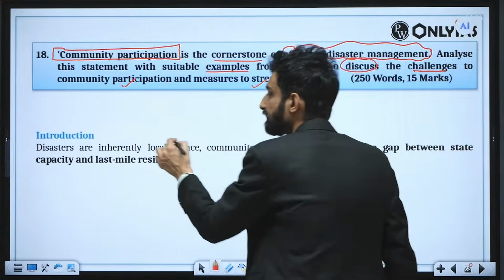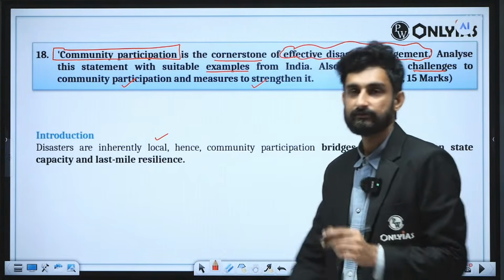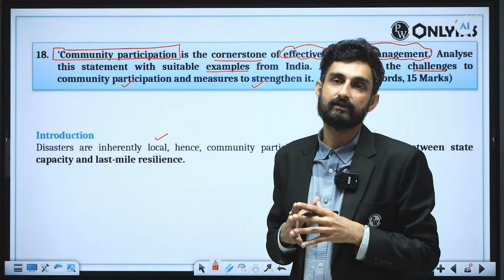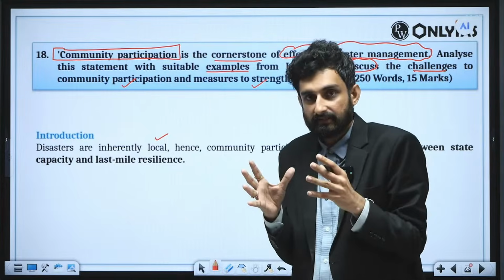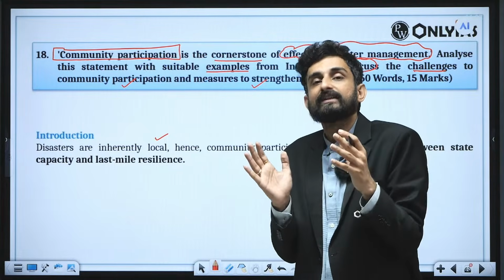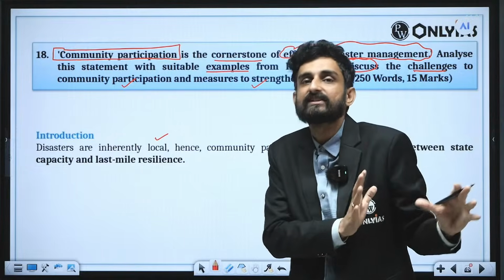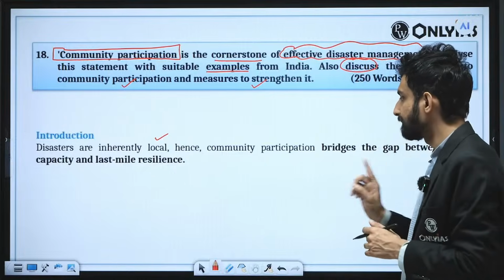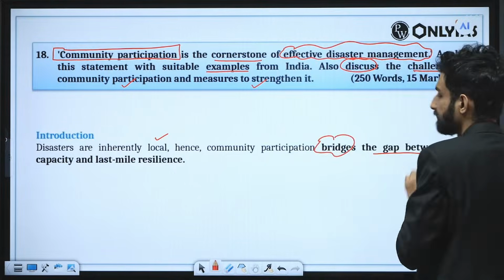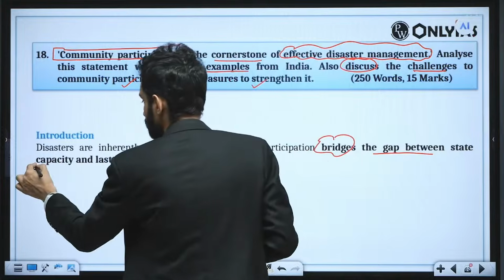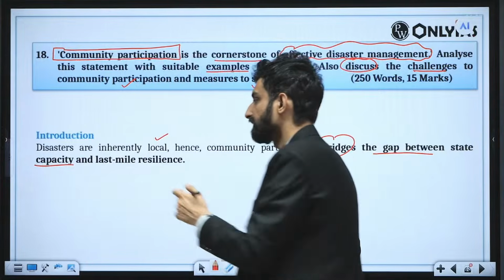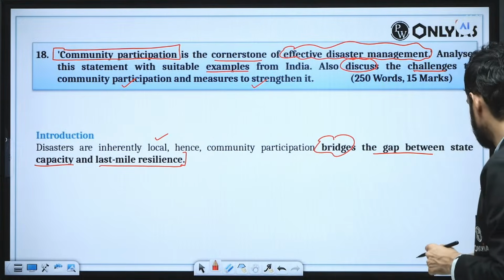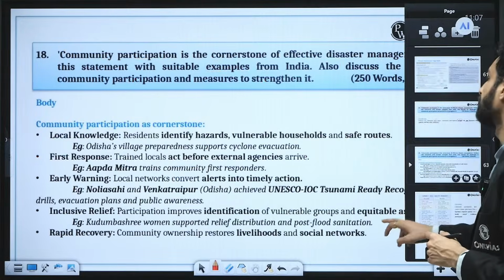So disasters are inherently local. It is not the case that some type of landslide is coming across the whole stretch of the Western Ghats. It is highly localized. Even in Wayanad district, it is coming in a very specific localized region. Therefore, disasters are inherently local. Hence, community participation bridges the gap between the state's capacity to handle disaster and last-mile resilience, where local community participation is required. So it is the core of the disaster management context.